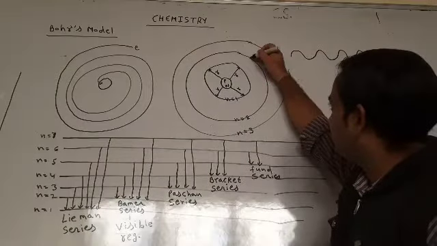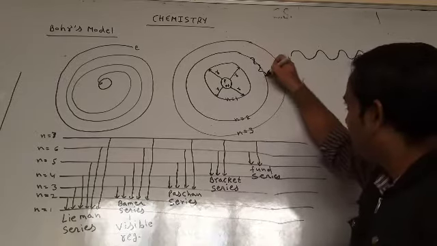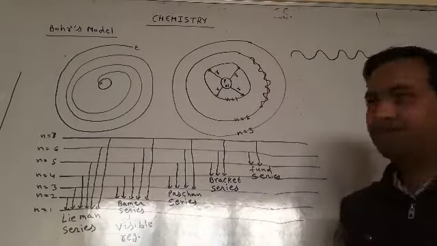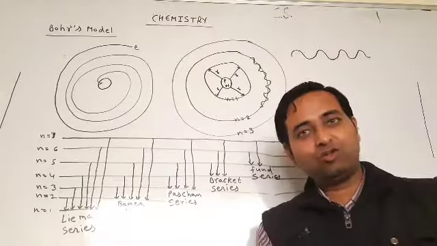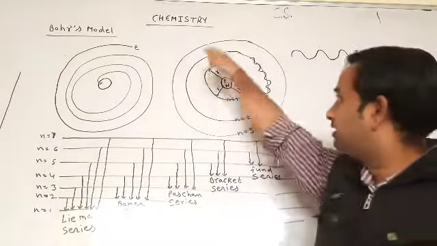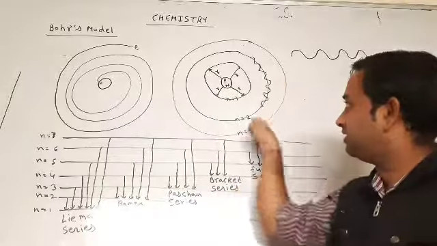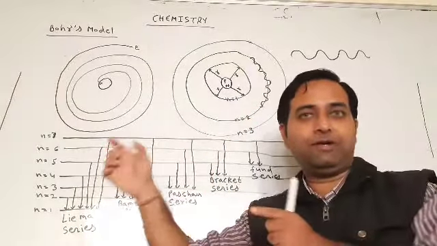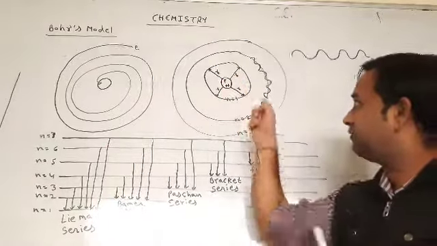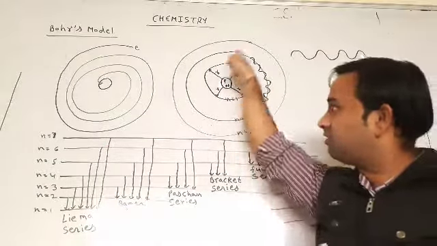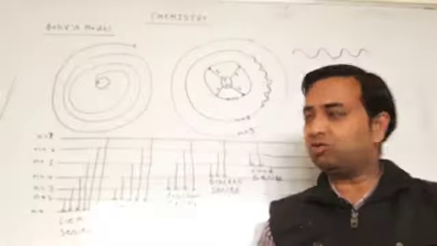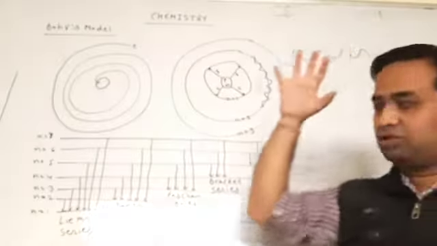Electrons are always moving like this, so their orbit is generated with a fixed radius. After the fixed radius, electrons keep moving, but that is not in our syllabus, so we are only using the concept.